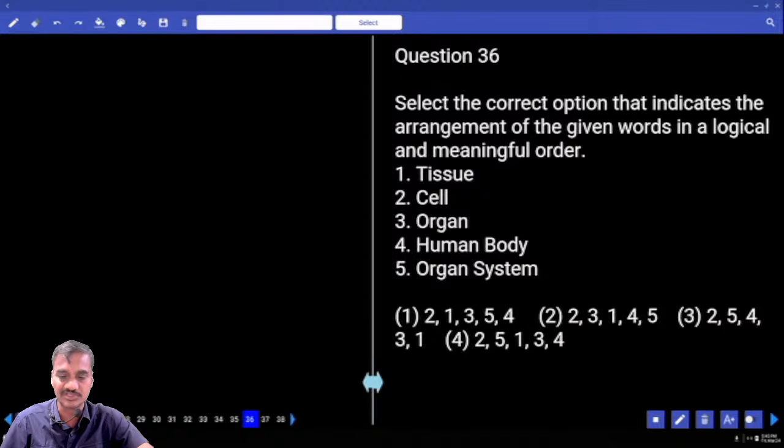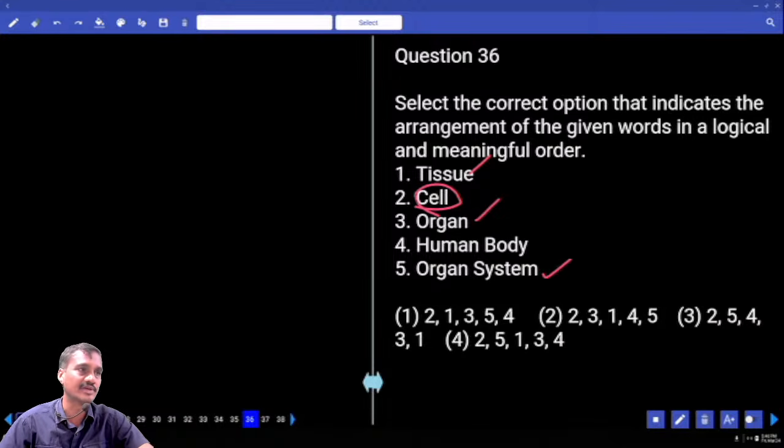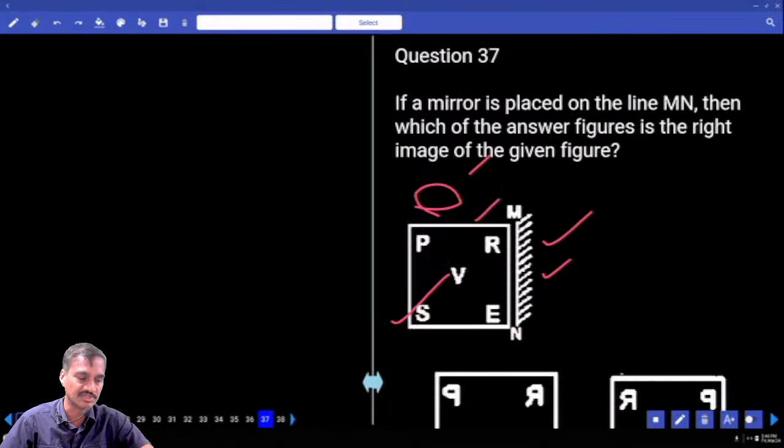Meaningful order, first comes the cell, and the cell is the smallest. Then cells and a group of cells form a tissue, and next one is organ, and this organ, next organ system, and finally the human body will be composed of all this. So choice 1, question number 36.